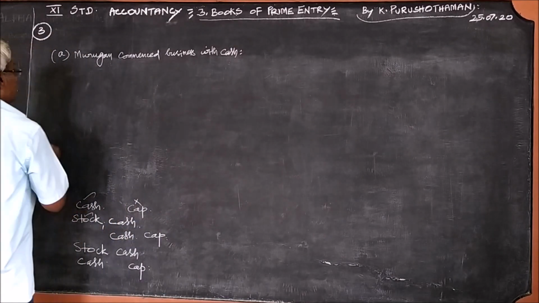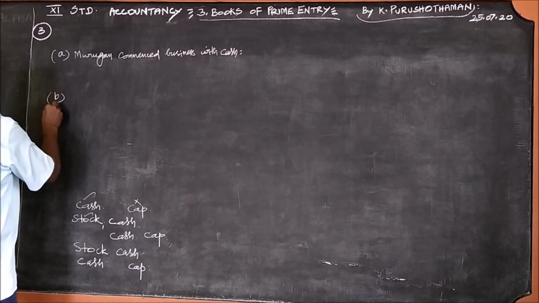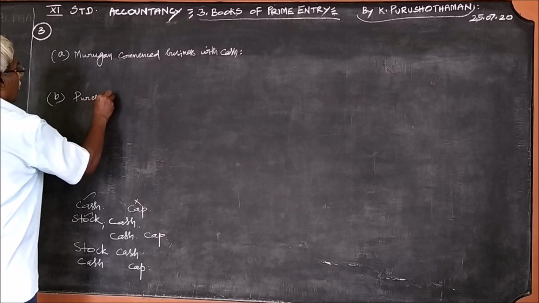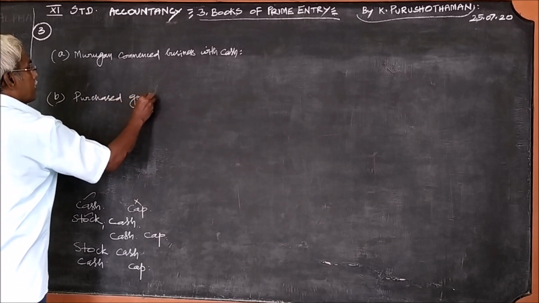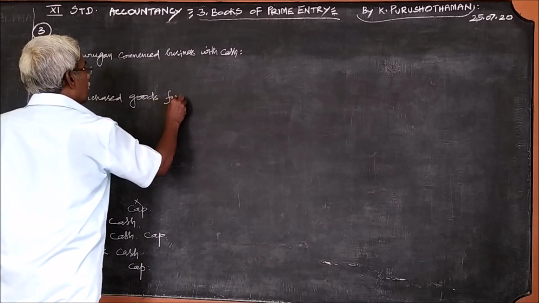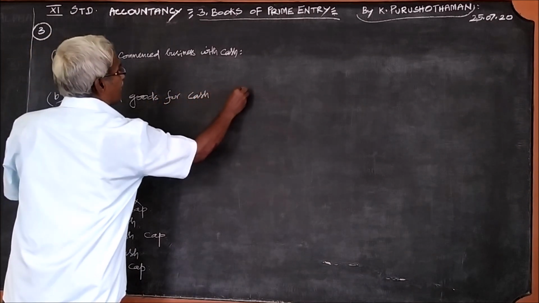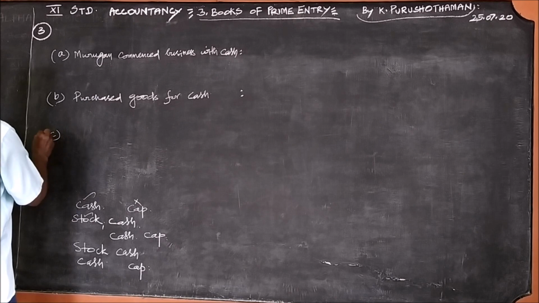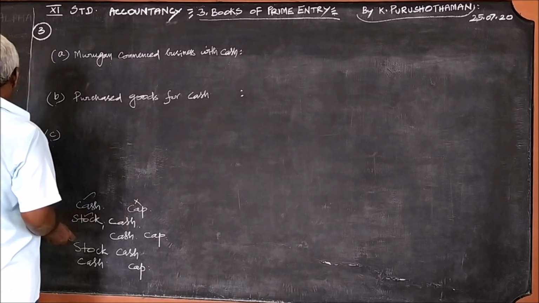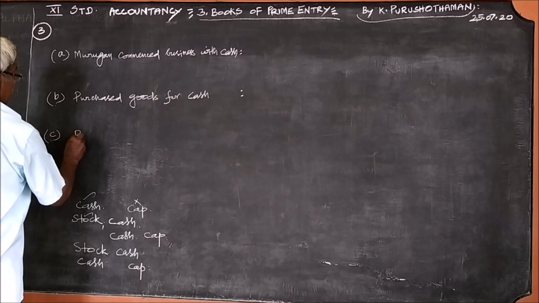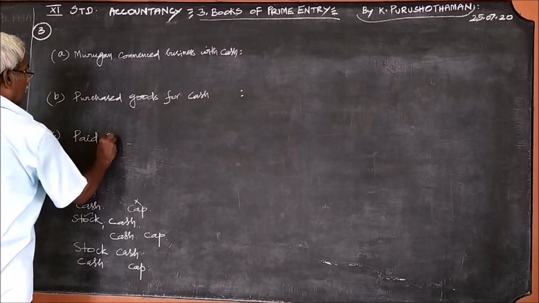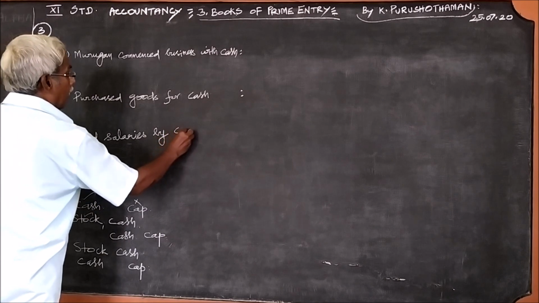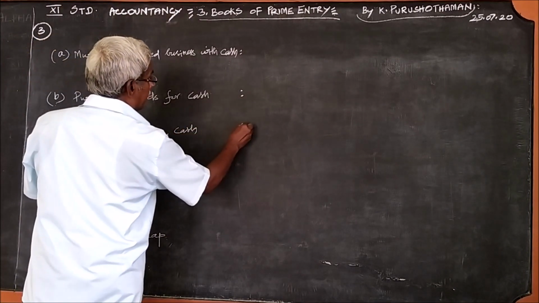This is the first one. Second one, purchased goods for cash. Then third one, paid salaries by cash.